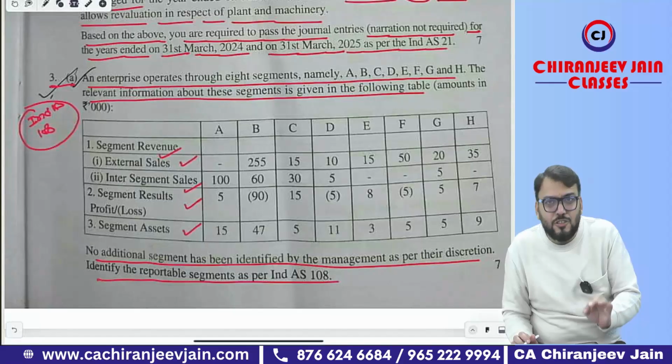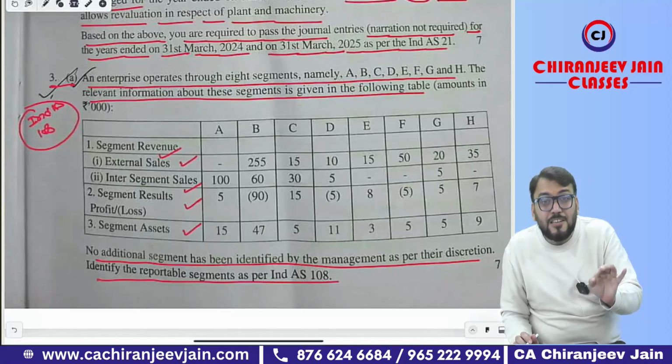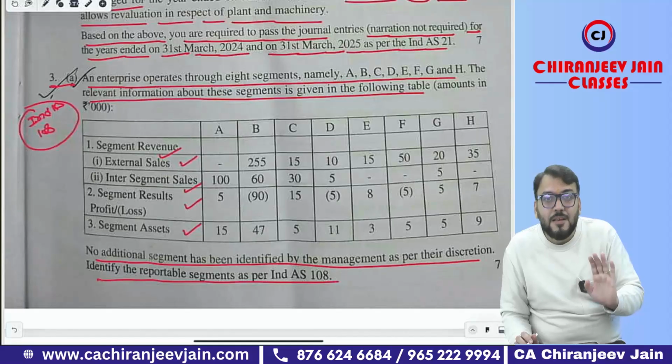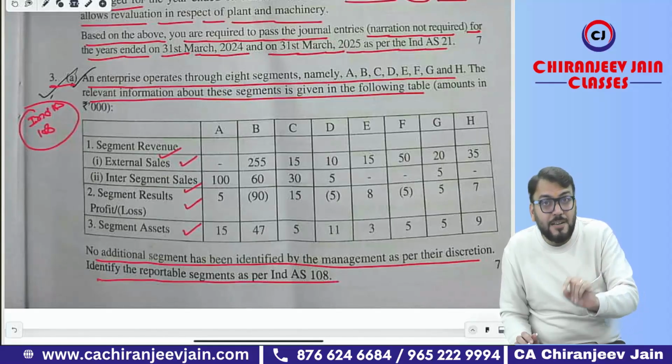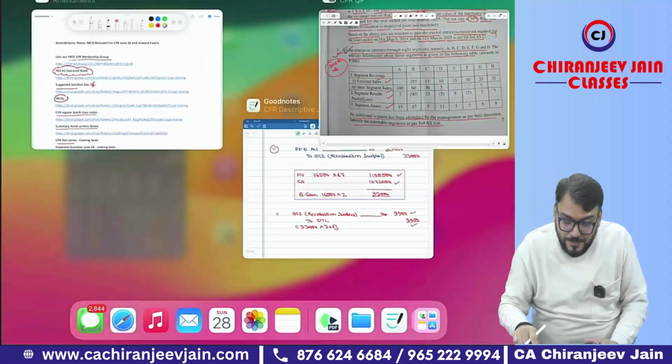So can you see, in this you need to first apply the QT criteria. After applying QT, means quantitative threshold criteria based on segment revenue, segment result and segment asset, after that you need to also apply the entity's revenue criteria, the 75% entity's revenue criteria. Okay, let me give the answer.